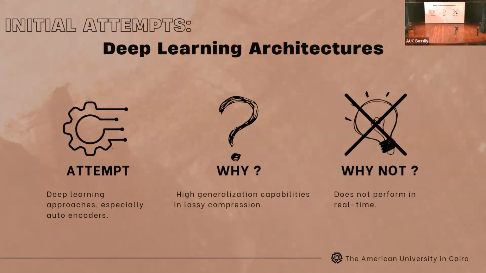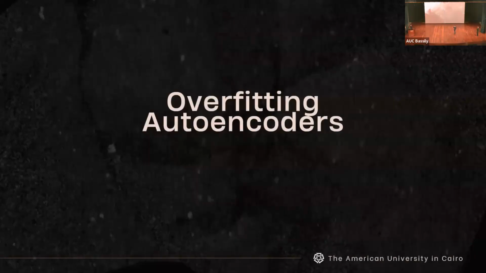So from these insights and from the literature, we came up with our approach, which is overfitting autoencoders. It relies on a simple yet powerful idea: in machine learning, overfitting is a problem. However, in our case, we made it our ally.